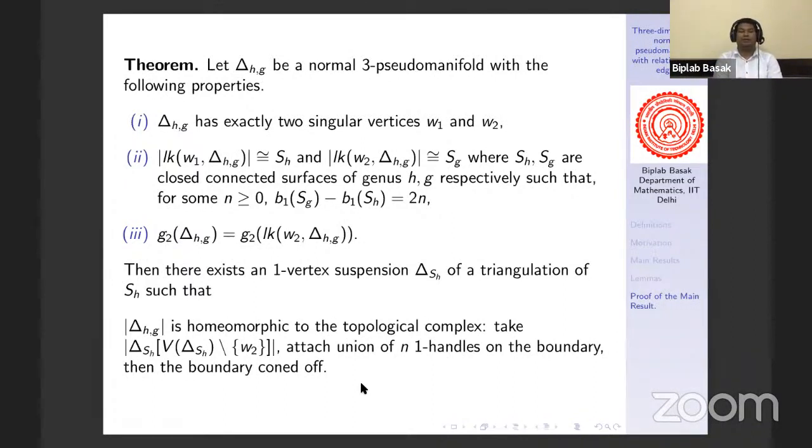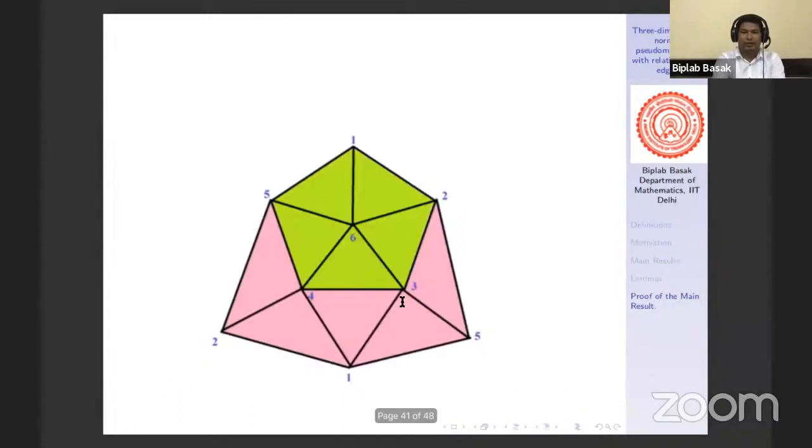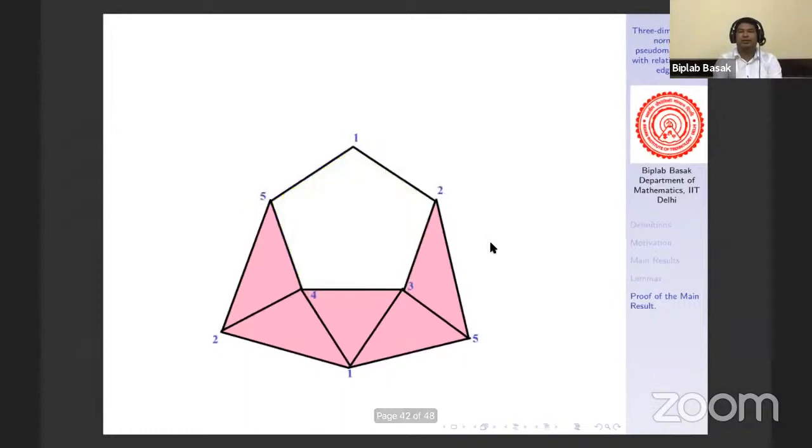So now I shall define what a one-vertex suspension is. Suppose you have a surface like this. In this figure, the surface is RP2, but this is true for any surface. So suppose you have any surface and we want to define the one-vertex suspension. First of all, we need to choose one vertex. Say in this case, we choose the vertex 6, this one. Then we delete the vertex 6 and all of the incident faces. That means we will get this one, right?